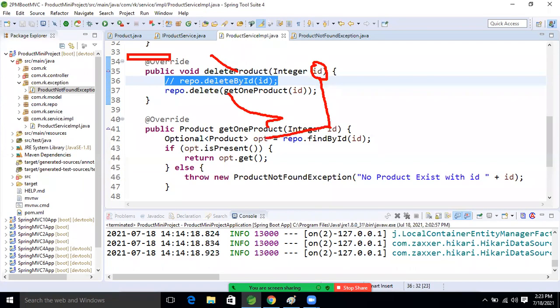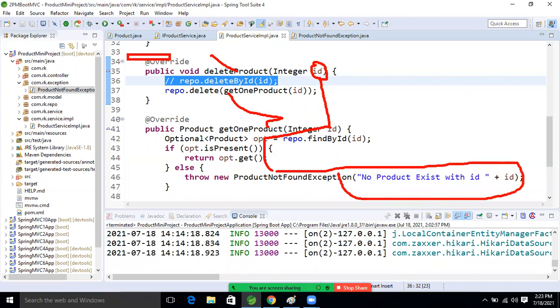After that, in the Optional class, what will happen now? It will check in the database. If the record is there, then that record will be deleted. If the record is not there, then we will get this message, or not, guys? Yes, Ravi, that's correct.